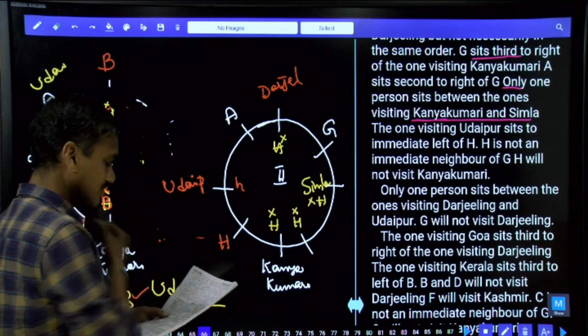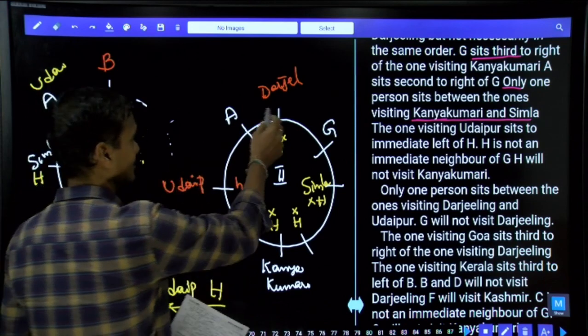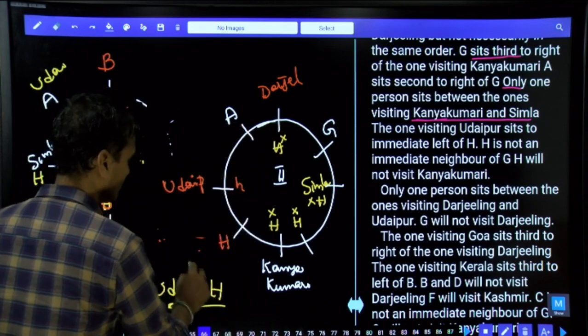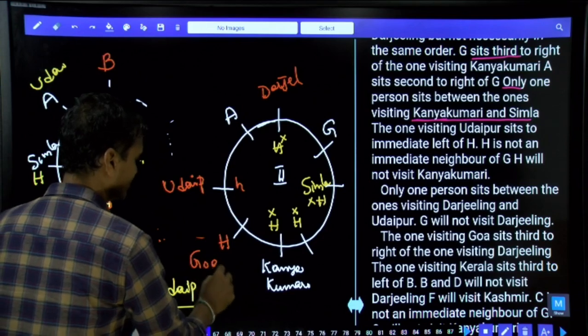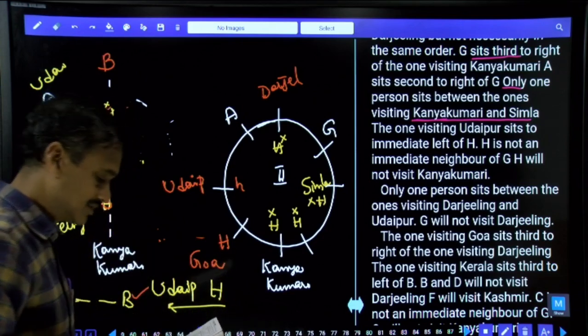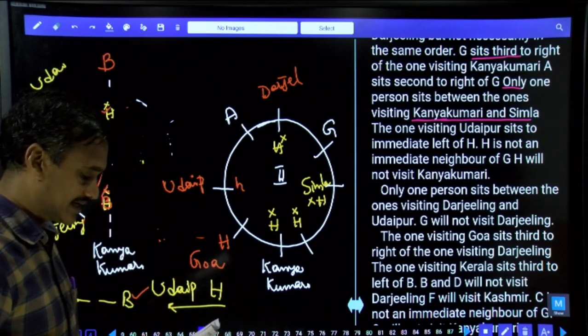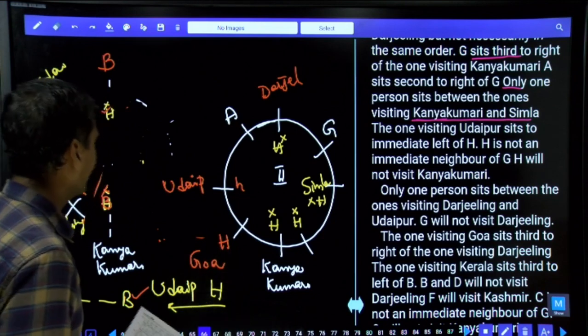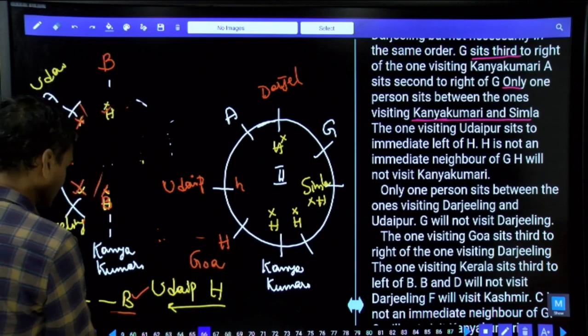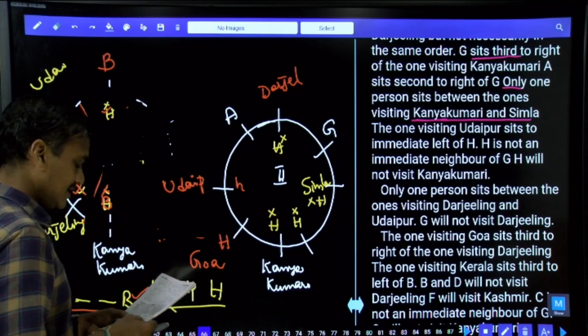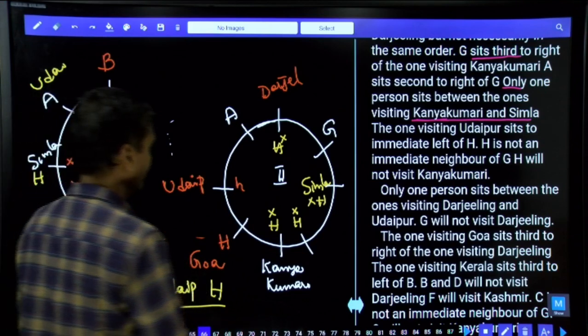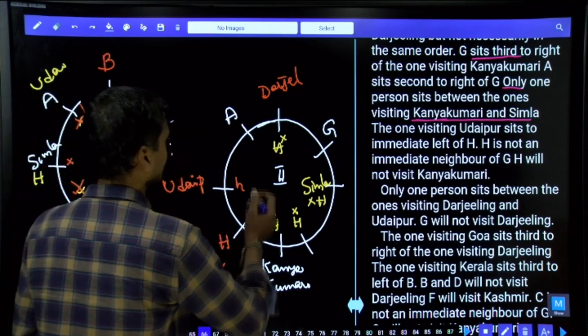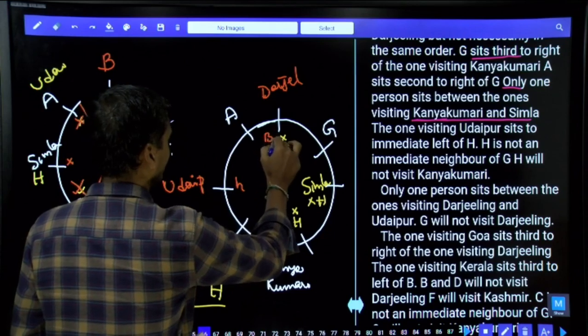And the one visiting Goa sits south to the right of Darjeeling. South to the right of Darjeeling is Goa. Hence, this Goa must be H. And next one, the one visiting Kerala sits south to the left of B. And B and D will not visit Darjeeling. Hence B and D cannot be here.